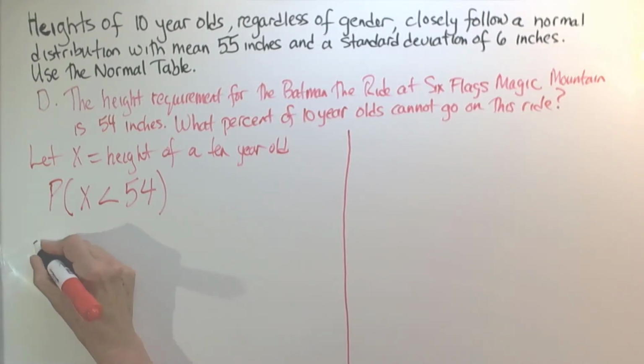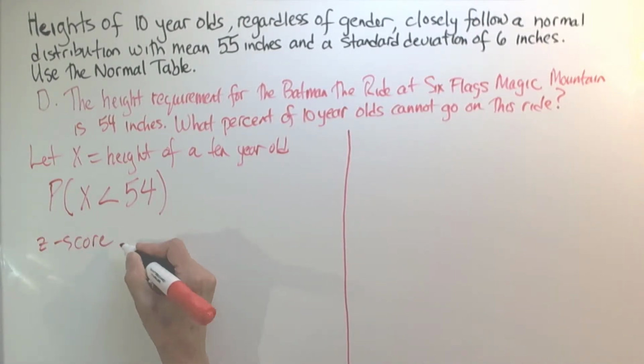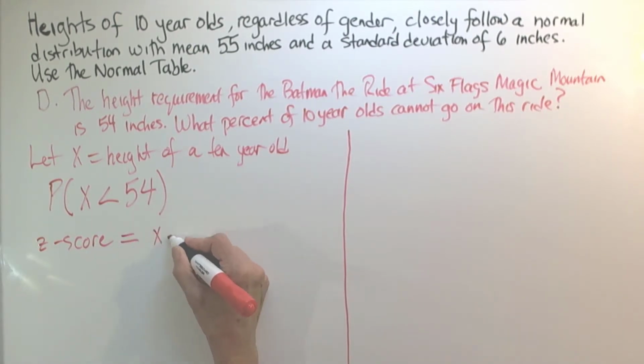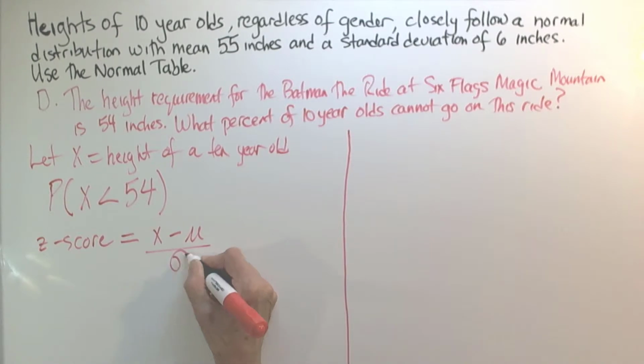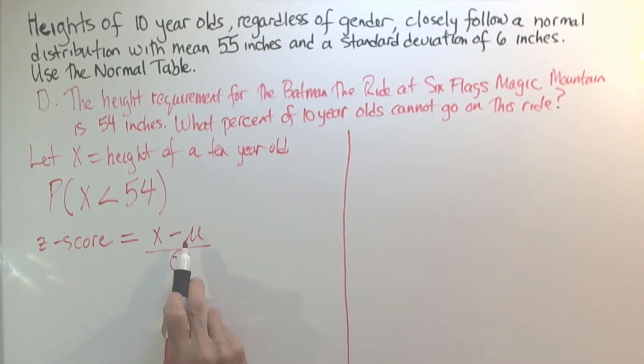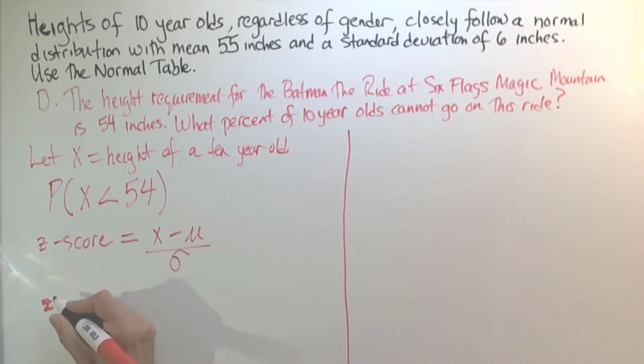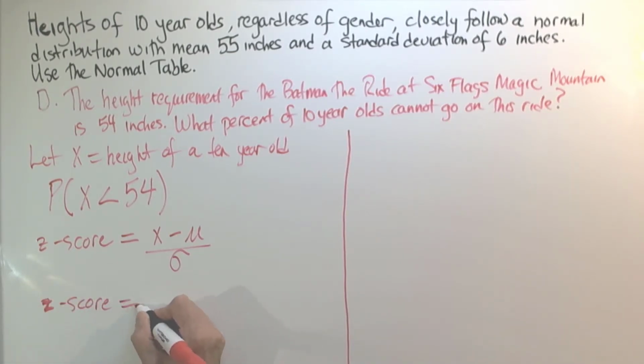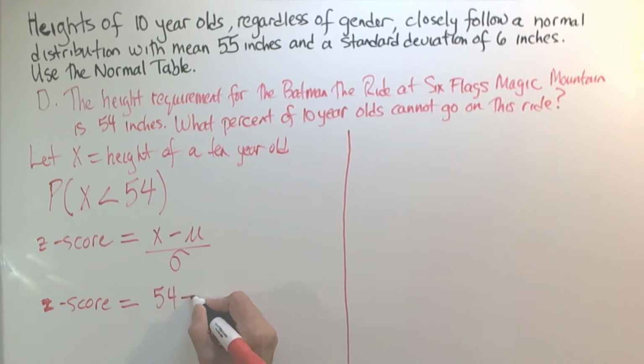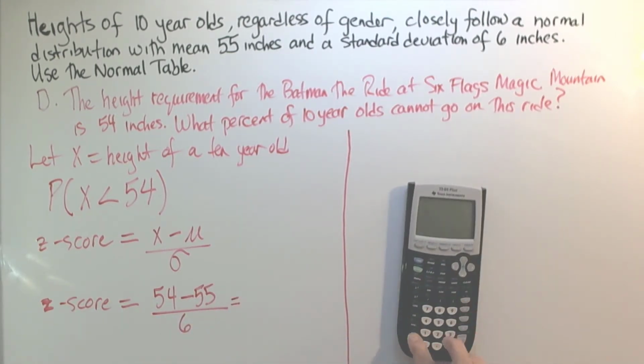We're going to start by finding our z-score. Using the formula for the z-score, which is x minus mu over sigma, the z-score that we're looking for is 54 minus mu, which is 55, over sigma, which is 6, which is 54 minus 55 divided by 6, and rounded to the nearest hundredth, that would be negative 0.17.